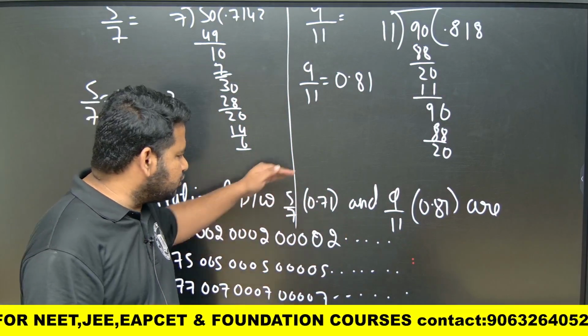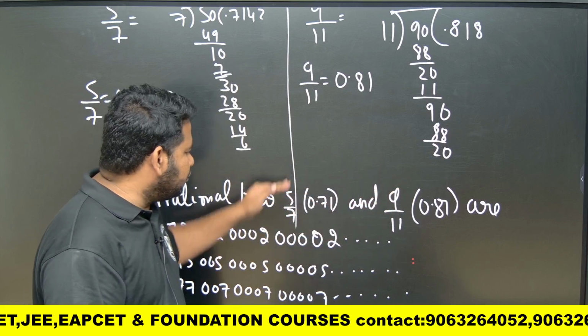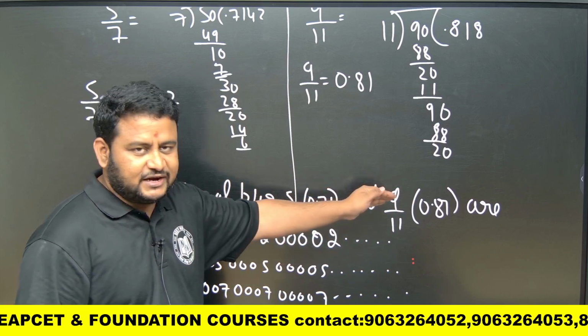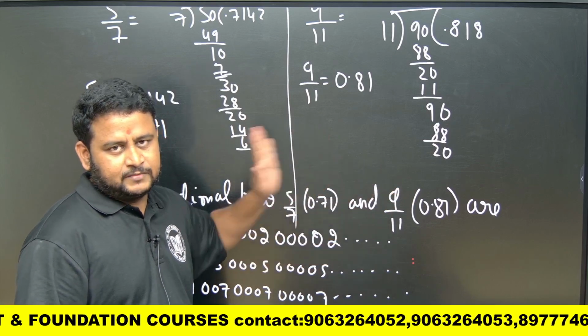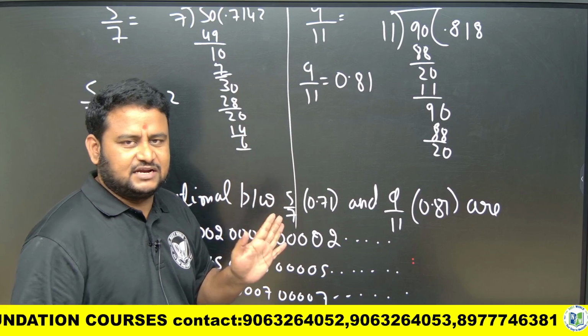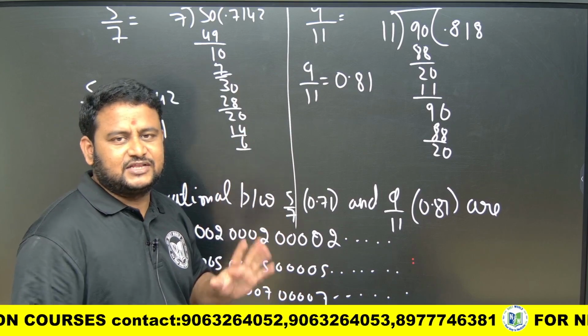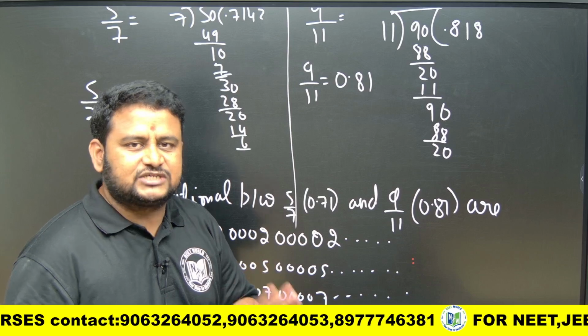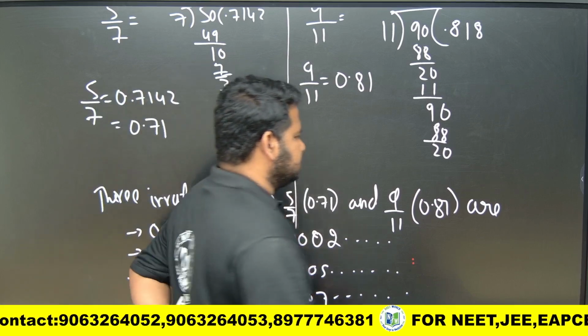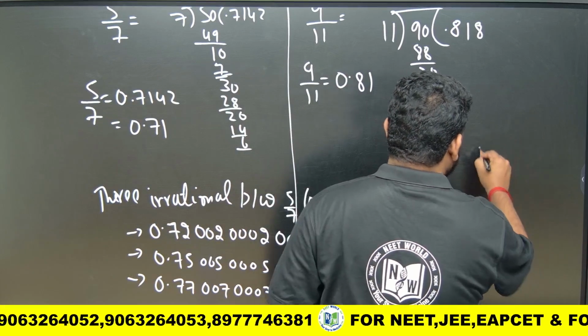But first of all, to get 0.71 and 0.81, you have to divide 5 by 7 and divide 9 by 11 by the normal division method. Restrict it to 2 decimal places, that's enough. Then between them you can find any three numbers. This is how you find irrational numbers between two rational numbers. Let me give a homework.